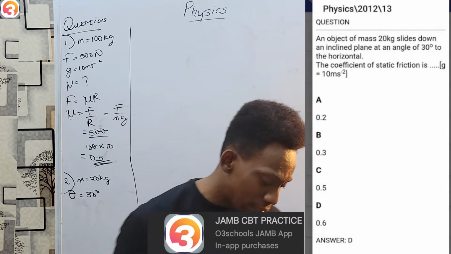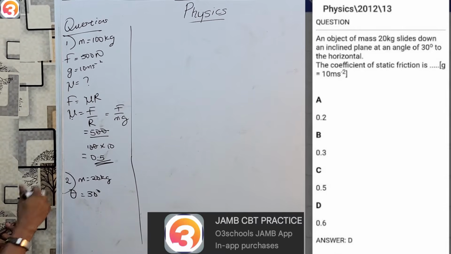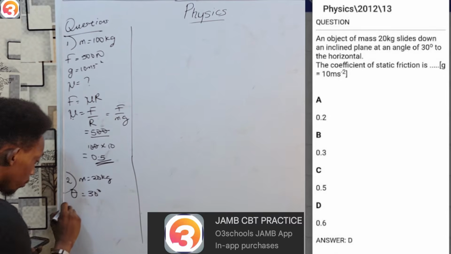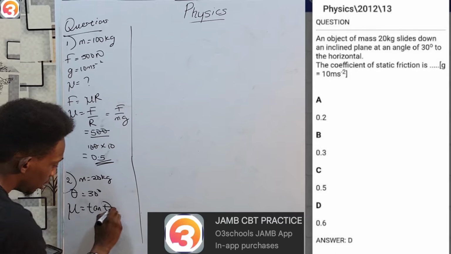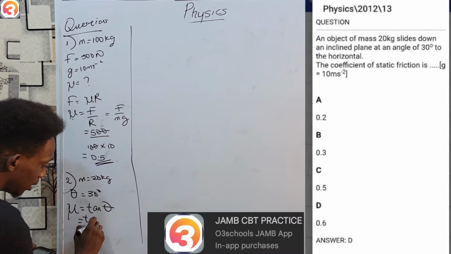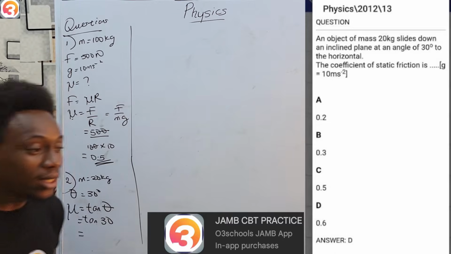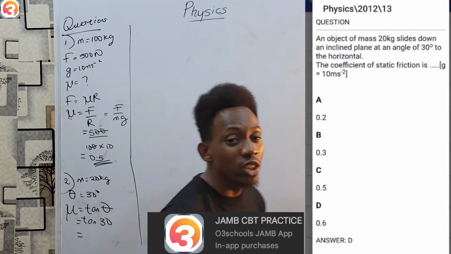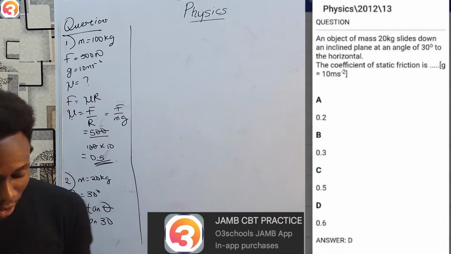Now, if you remember, I stated clearly that if you're having an angle theta, there's no real reason to even bother with long solving. Your coefficient of friction mu equals tan theta. So that would be tan 30. And in case you don't know the value for tan 30 in decimal, you should at least know in short form that tan 30 is the square root of 3 over 3.